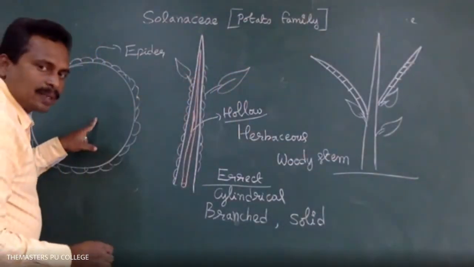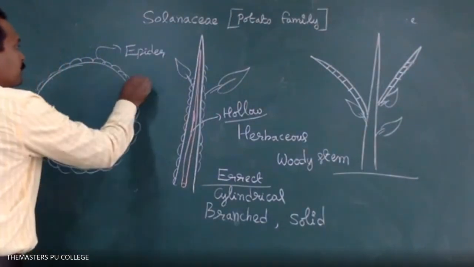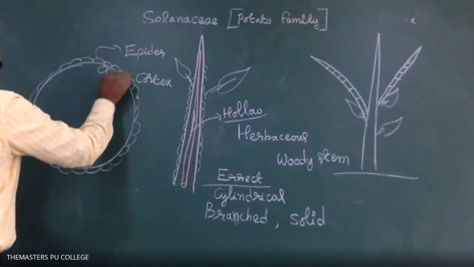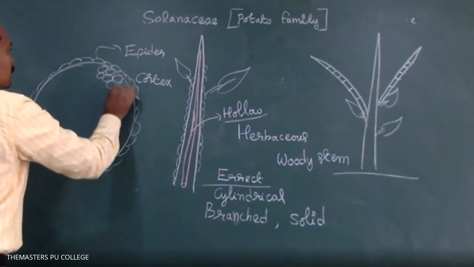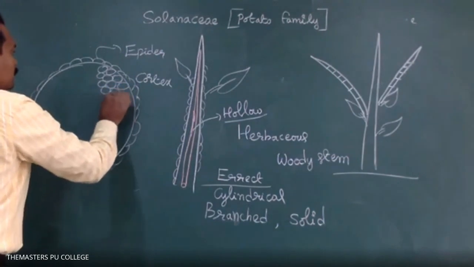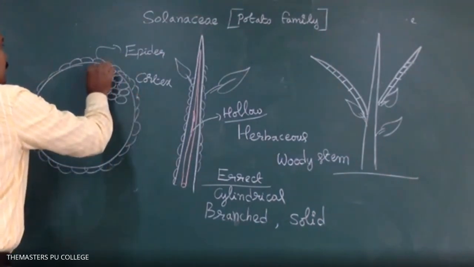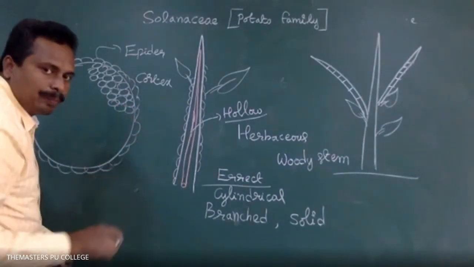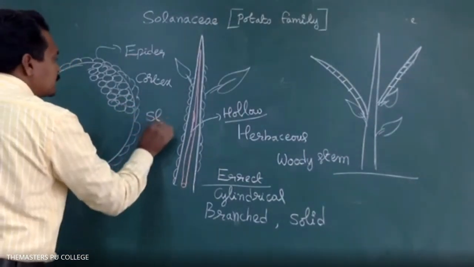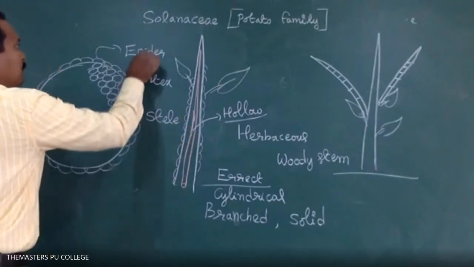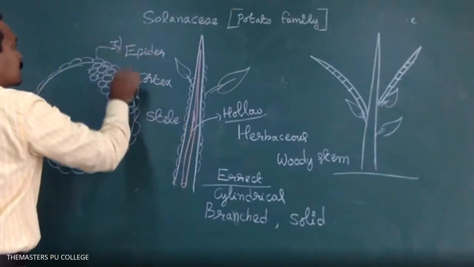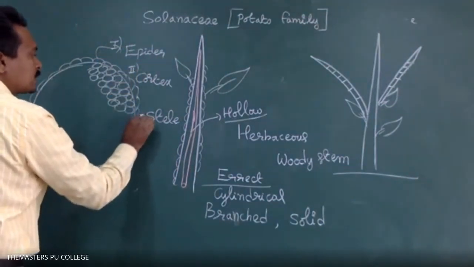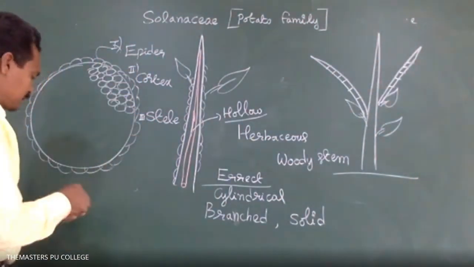The second major part is the cortex. Next, the third part of the stem is called the stele. Three main parts are there in a transverse section: epidermis, cortex, and stele.